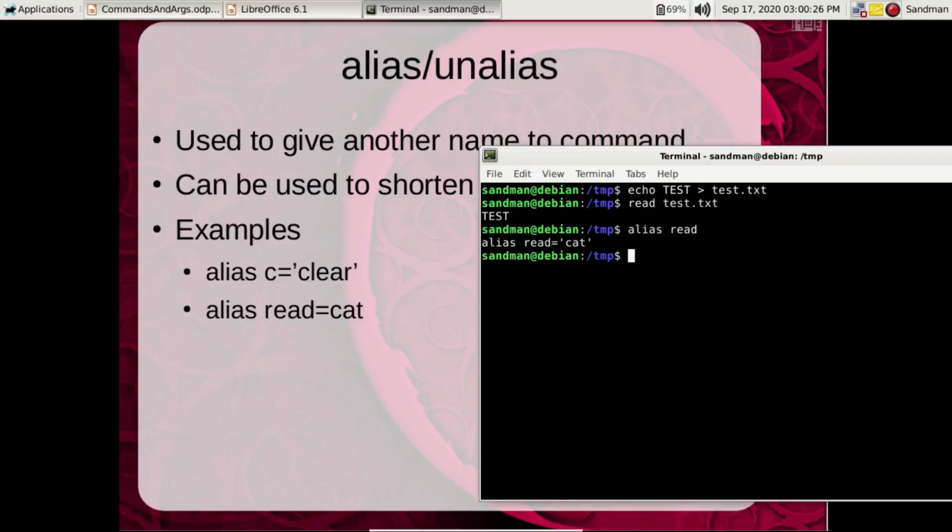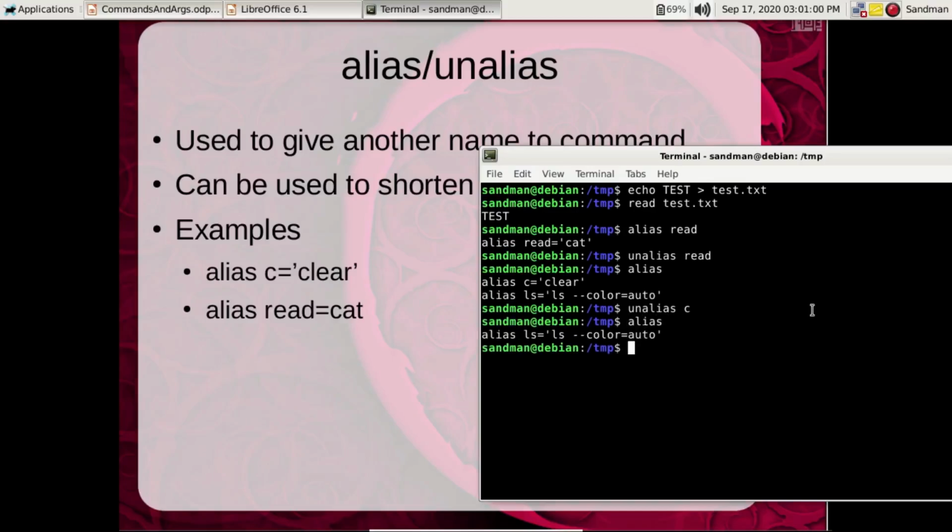We can set aliases with alias and remove those aliases with unalias, like unalias read. Whenever you specify simple alias, it will list all the aliases which actually exist. So c exists for clear, and ls is aliased to ls --color=auto. So let's unalias c. As we can see, c has been removed from this alias list.